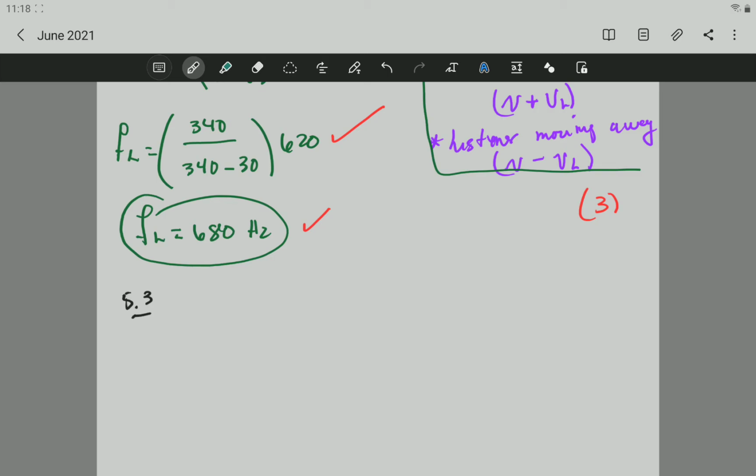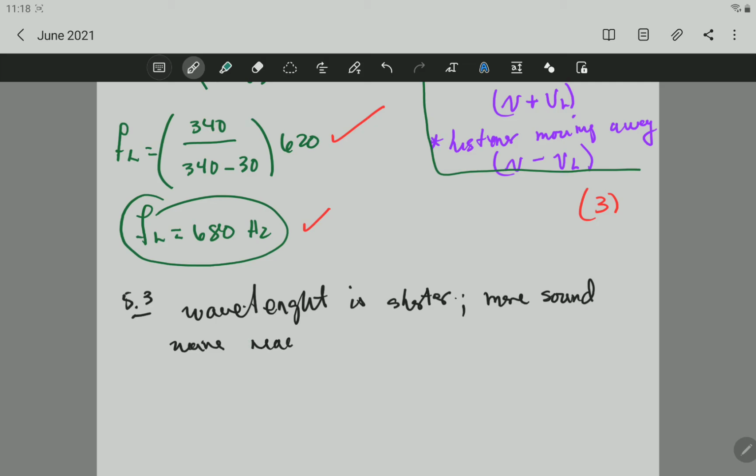So what is happening here is that the wavelength becomes shorter, so more sound waves reach the listener per second.